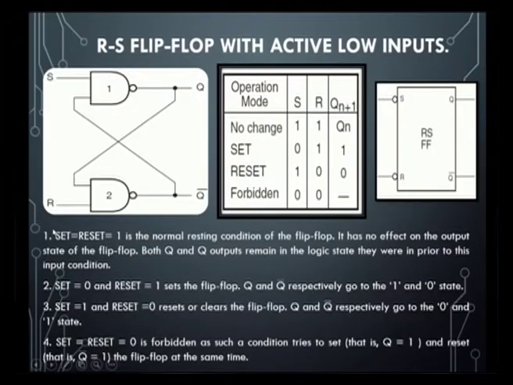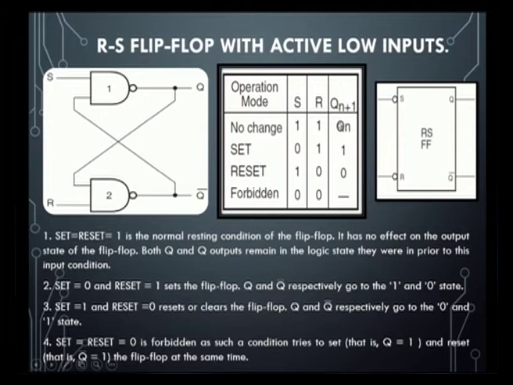For the very first case, we consider set equal to 1 and reset equal to 1. With S equal to 1 and R equal to 1, the flip flop has no effect on the output state. Both Q and Q bar outputs remain in the logic state they were in prior to this condition.